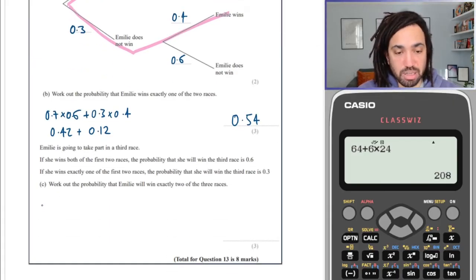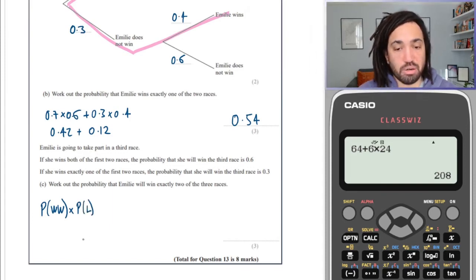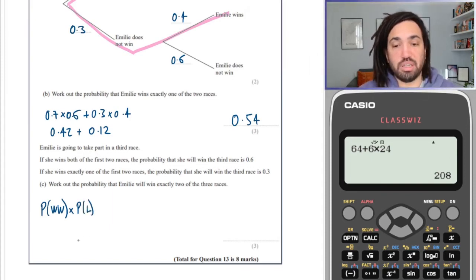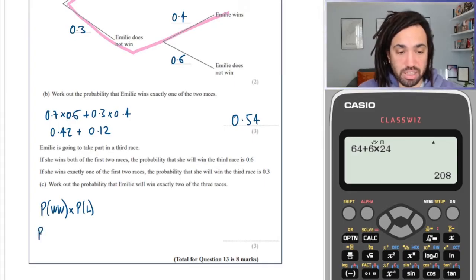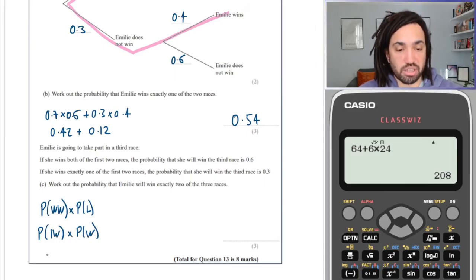Right, so that will happen if she wins two at the start and then she loses one. That will give her exactly 2 wins. The other way of doing it is if she has one win at the start and then she wins again. And if she has no wins at the start from the first two, then she can't have 2 wins overall. So these are the only ways this is going to happen.